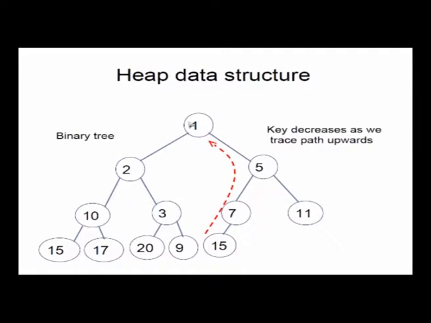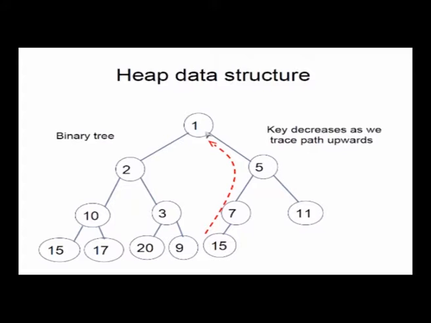But if you want to delete a number, let's say 1, then if 1 is gone the heap is broken, so you need to do something. What you do is you take the last element, in this case 15, and put 15 in place of 1 and remove 1. So now you have a heap going from 15, then you have 2, 5 like this, but 7 has no children now because 15 has been removed. But when you put 15 over here, 15 is greater than 2 and 5, so the heap is damaged.